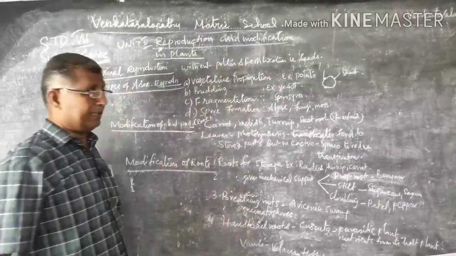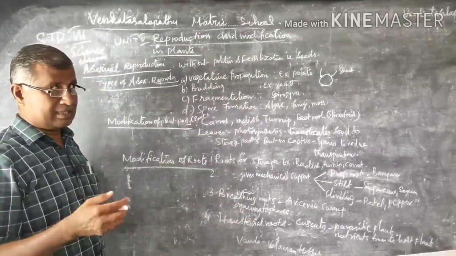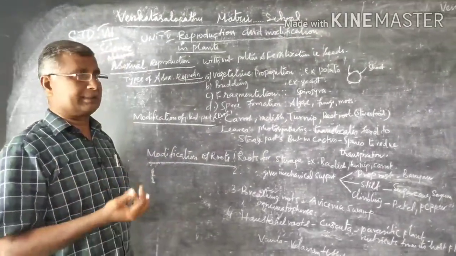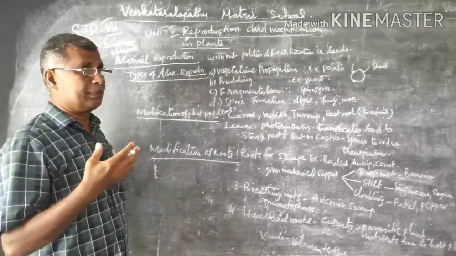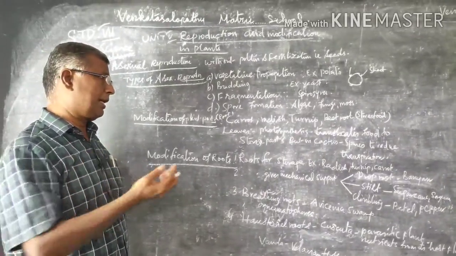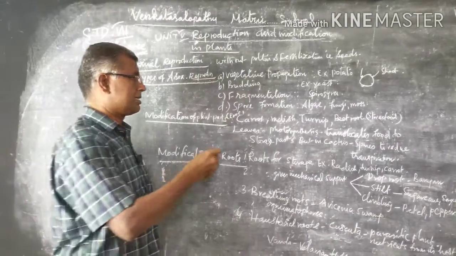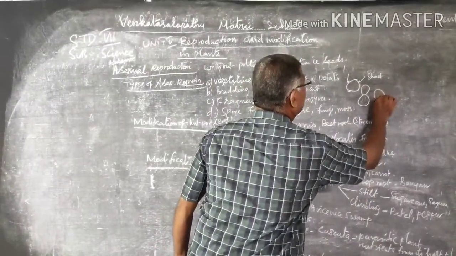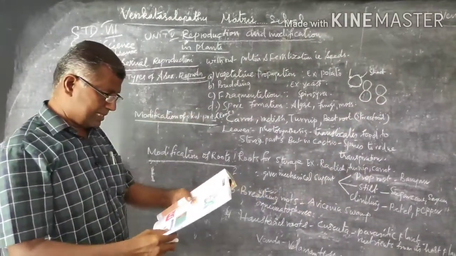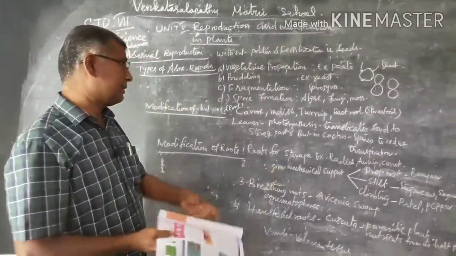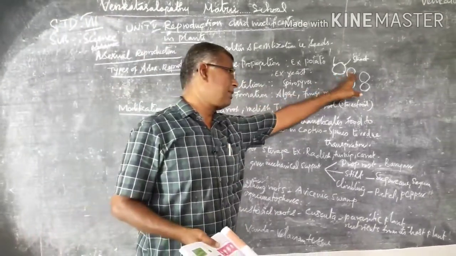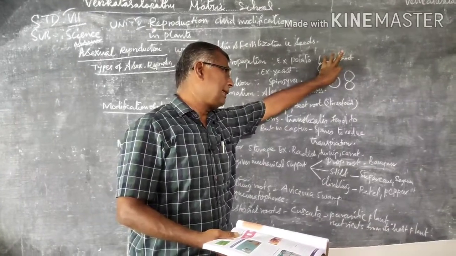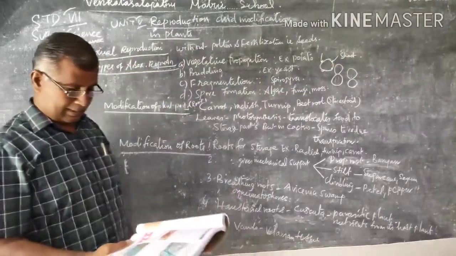Then budding, that is yeast. Understand? You have seen the different kinds of cakes in a bakery. So these cakes are formed due to the yeast. So yeast is a shapeless outgrowth. That is asymmetric division. Understand? So it is called as protuberance. It gradually grows into a young one and detaches from the parent cell.